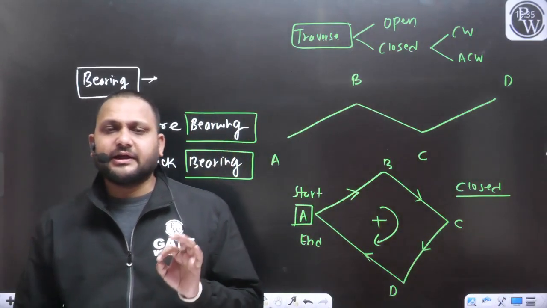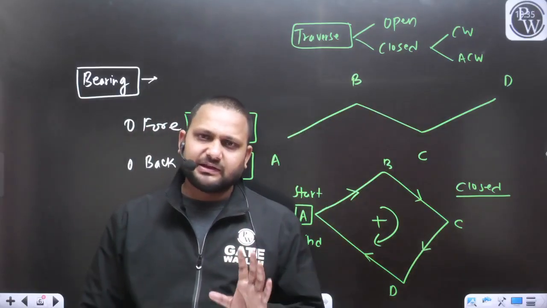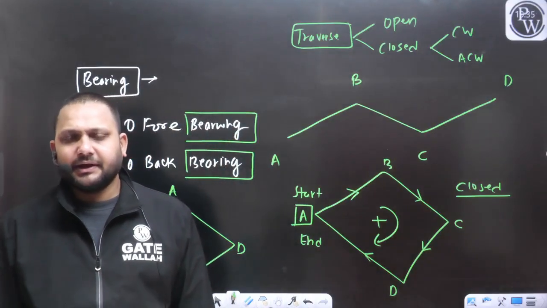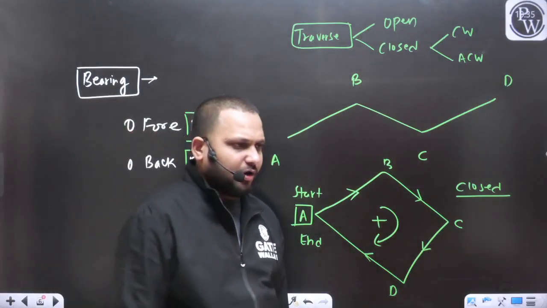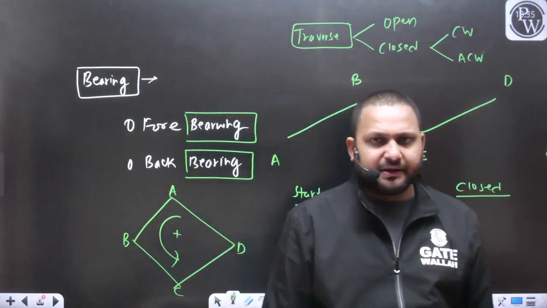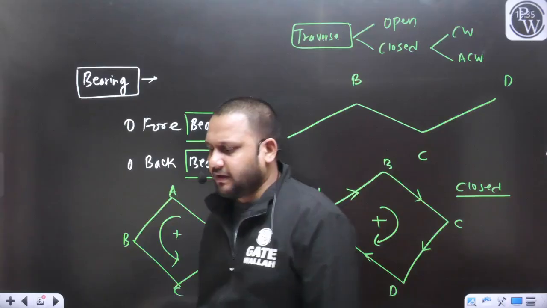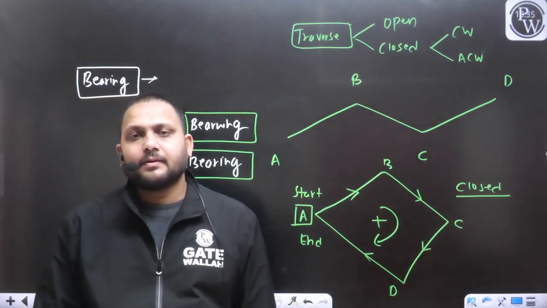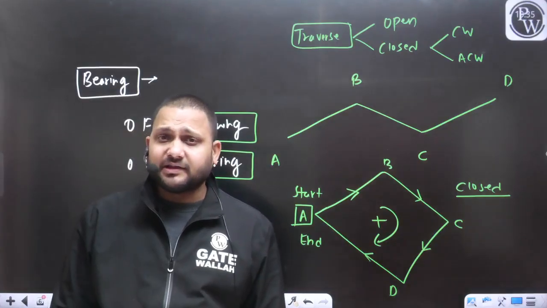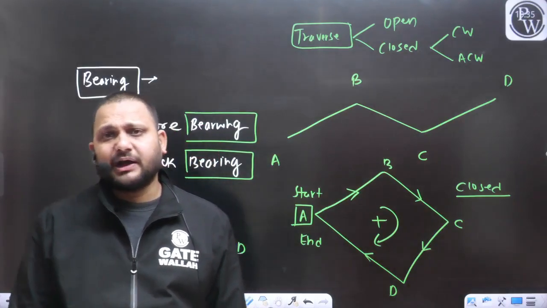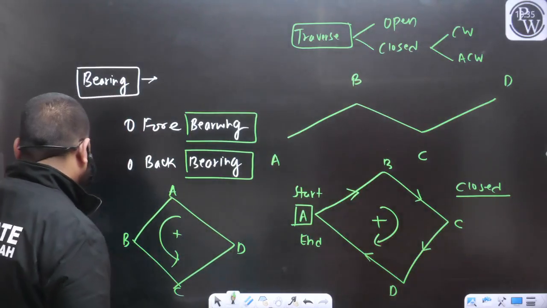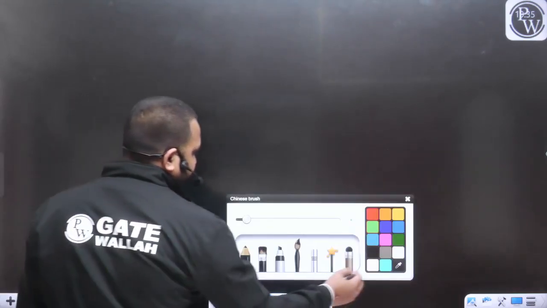So in the case of compass survey, we will measure the bearing, and if I talk about the measurement of the bearing in WCB system, always we will measure the angle from the north in the clockwise direction. But depending upon the direction of survey, we are defining two types of the bearing.